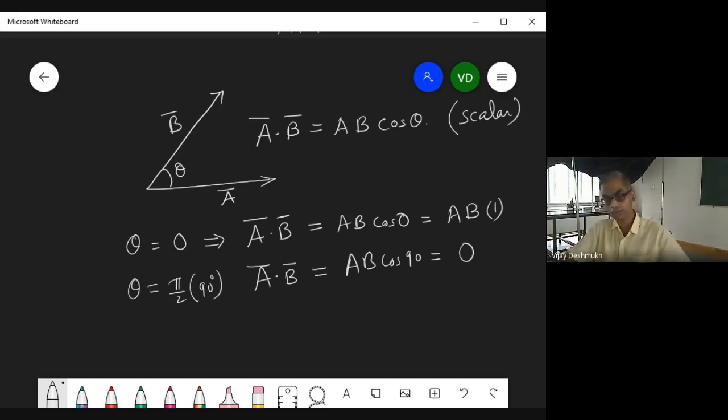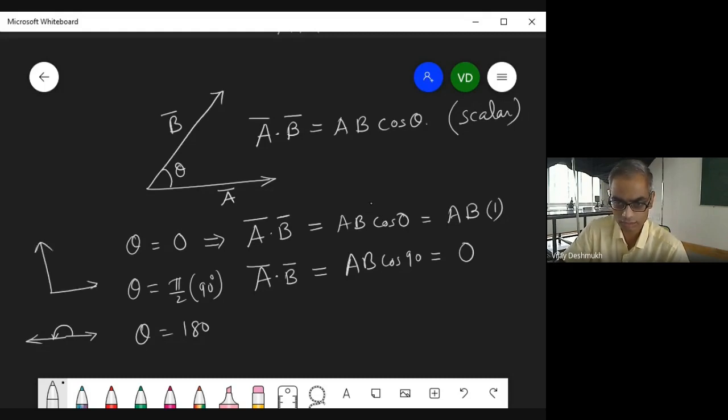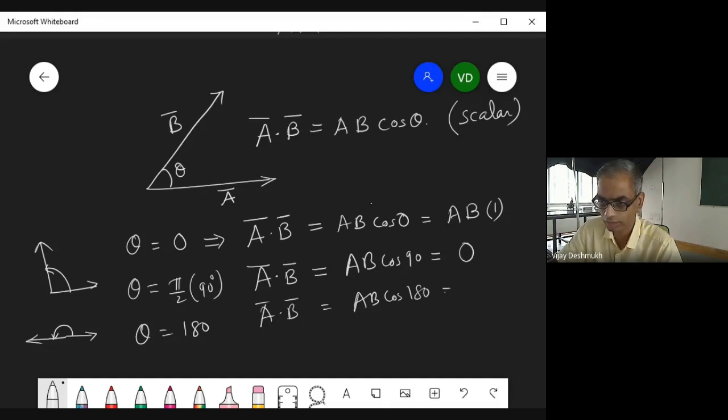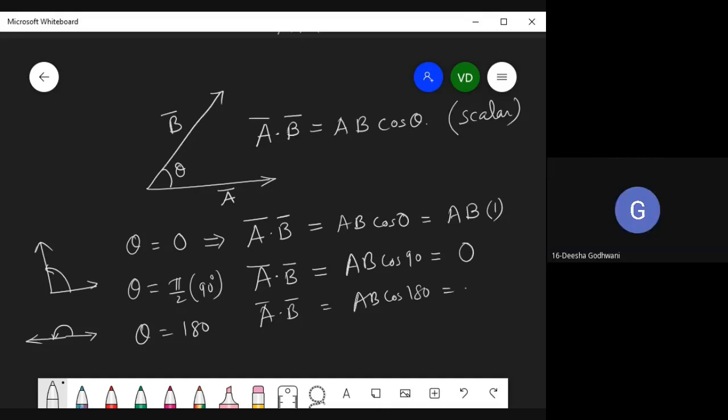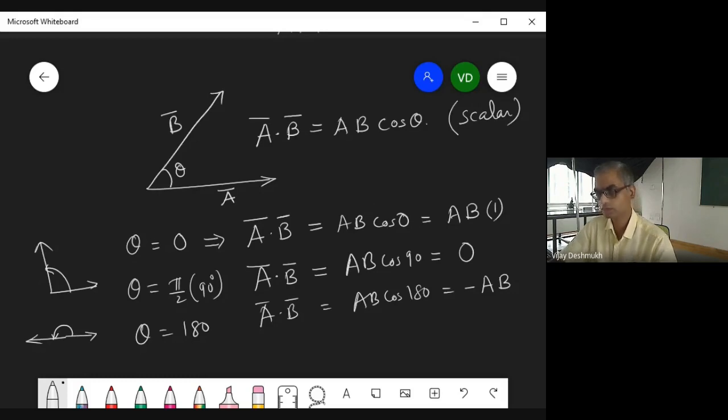Now, what is the importance of this? Of course, you can go for theta equal to 180, which means one is in this direction and one is in the other direction. This is the angle, and here in the second case this is the angle. So what is A dot B in this case? It is AB cos 180, and that is equal to minus AB.